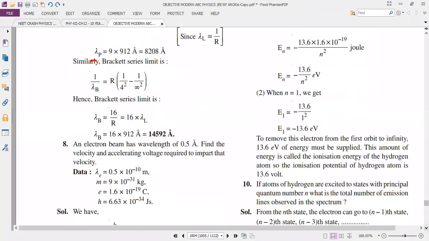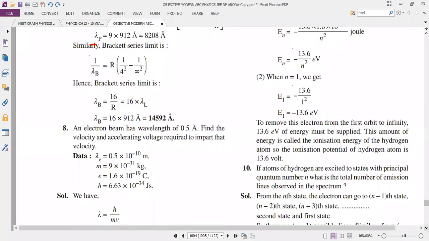Eighth sum. An electron beam has a wavelength of 0.5 Angstrom. Find the velocity and the accelerating voltage required to impart that velocity.